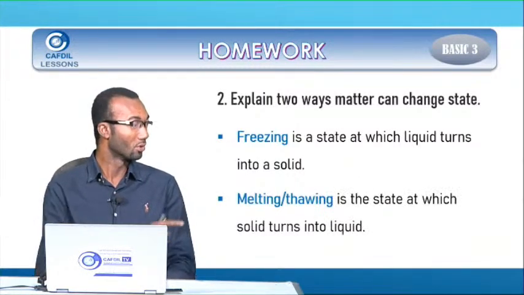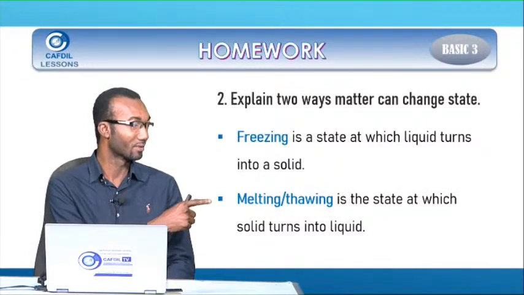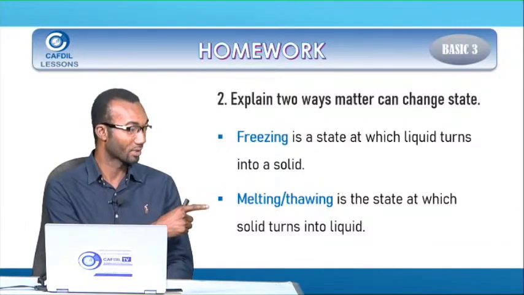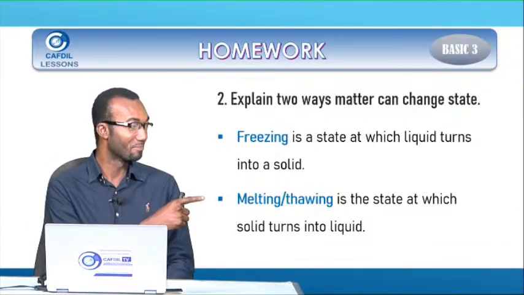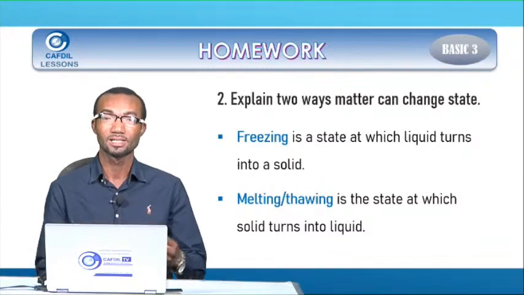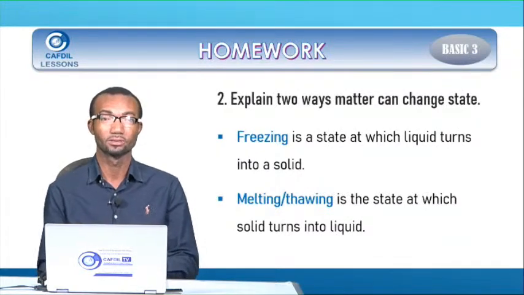And then 2, we talked about melting and thawing. Melting and thawing is the state at which solid turns into liquid. When we say thawing, we mean iced products, something that has become solid in the form of ice, thawing into liquid.